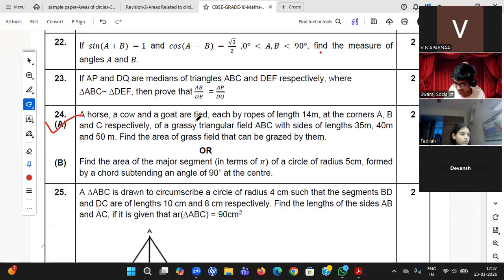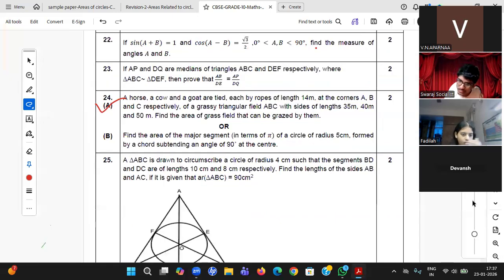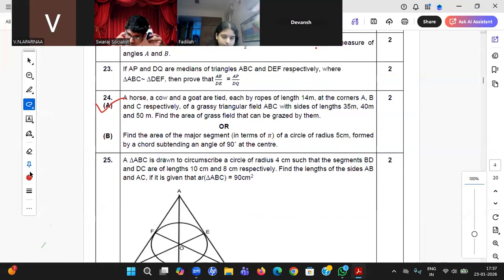A horse, cow, goat are tied each by ropes of length 14 meters at the corners A, B, C respectively of a triangular field ABC, whose sides are given. So first of all, what is your role? Your role is to draw the triangle with sides 35, 40, 50.